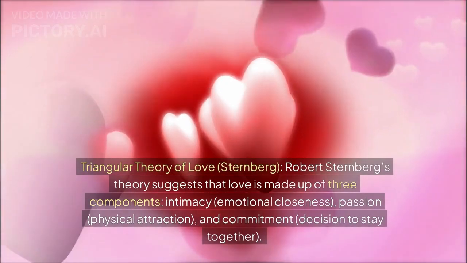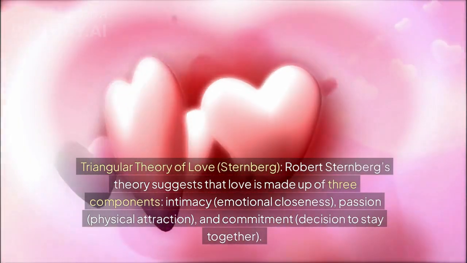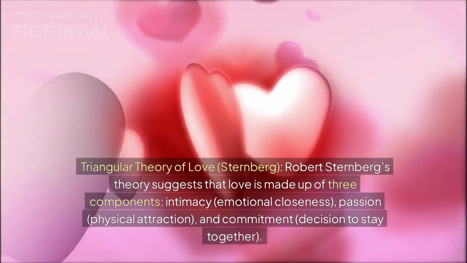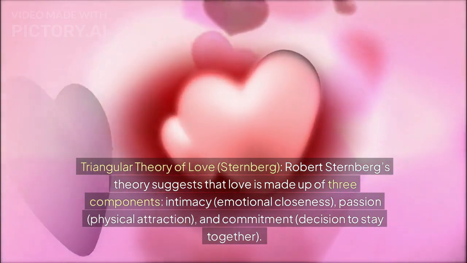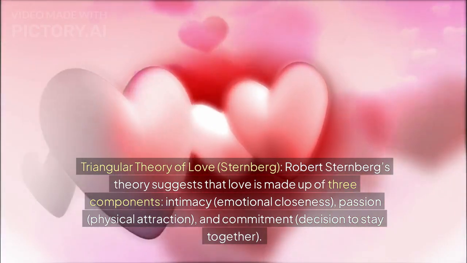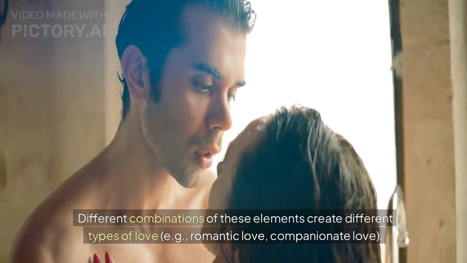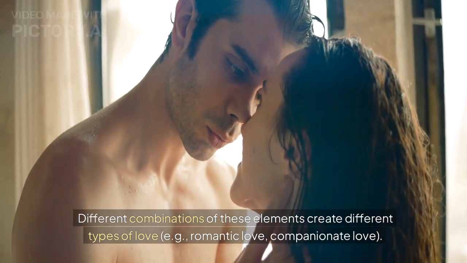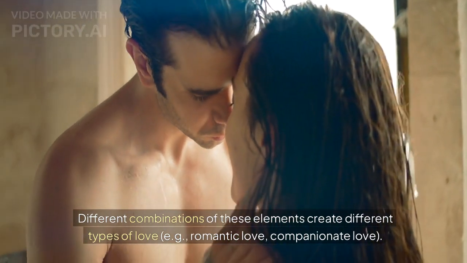Triangular theory of love. Sternberg. Robert Sternberg's theory suggests that love is made up of three components: intimacy, emotional closeness; passion, physical attraction; and commitment, the decision to stay together. Different combinations of these elements create different types of love, e.g., romantic love, companionate love.